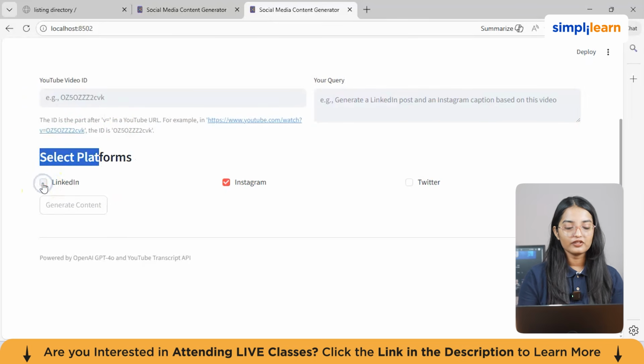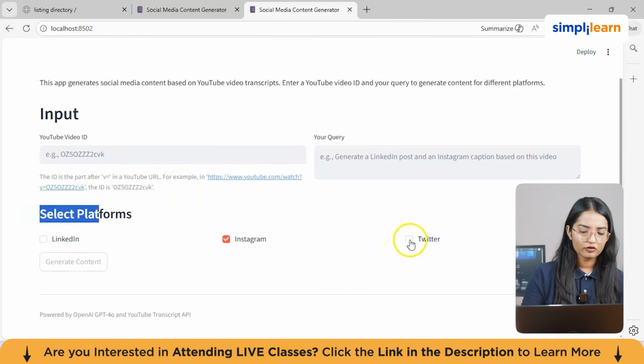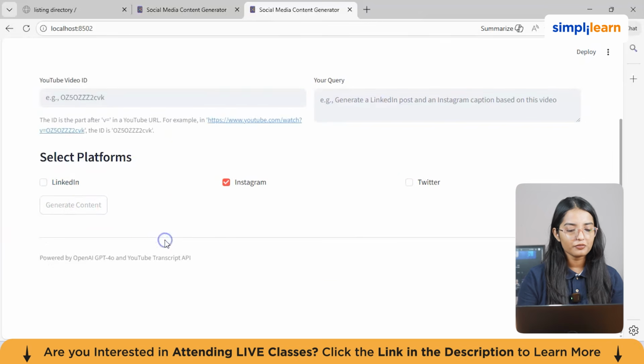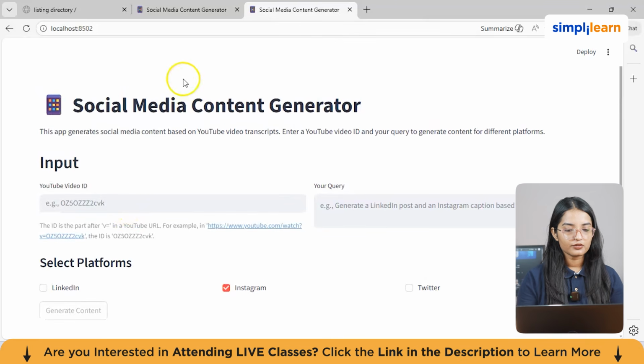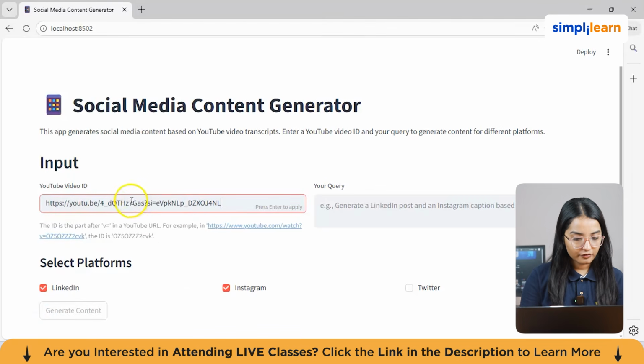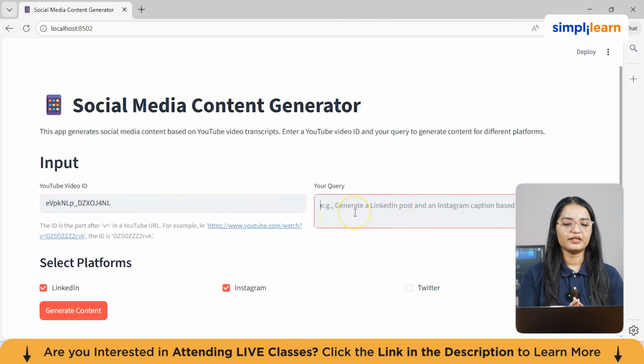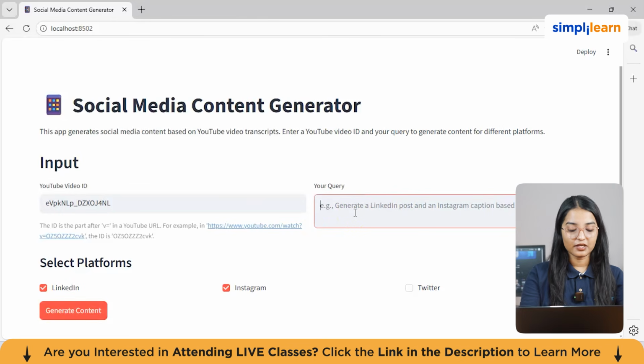Let's suppose you want it for LinkedIn, you want it for both Instagram and LinkedIn, or any one of them. You also have this Twitter option as well. So you can just select the platforms and click on generate content. So let's suppose we have a video ID. So from here, you can just copy paste your video ID and just remove this unnecessary part. All right, this is the video ID, and you can just give your query like to generate a LinkedIn post or Instagram caption based on this video.